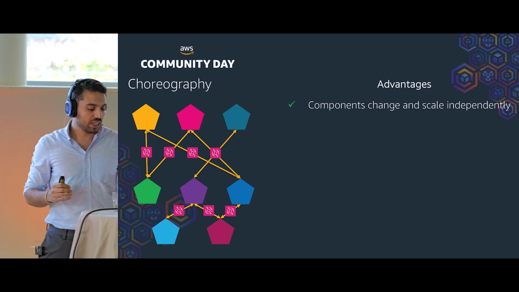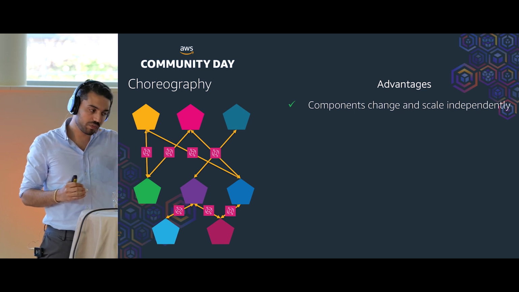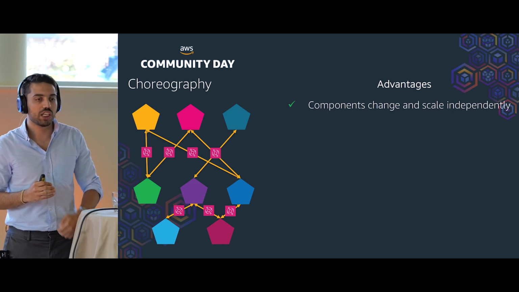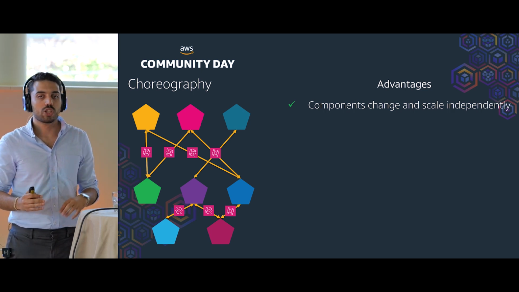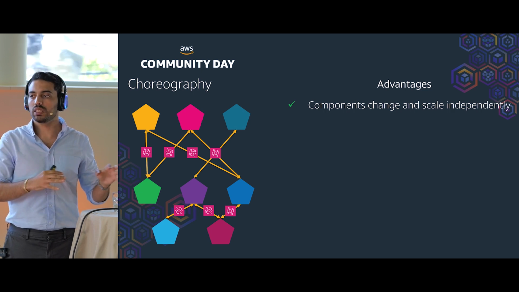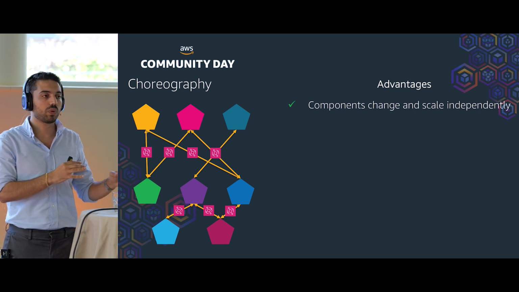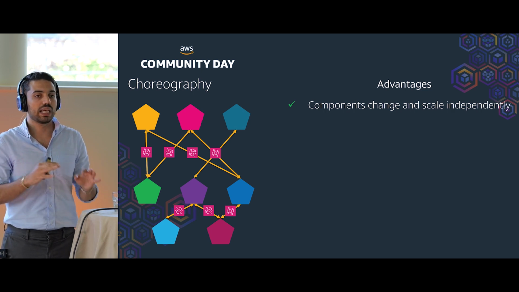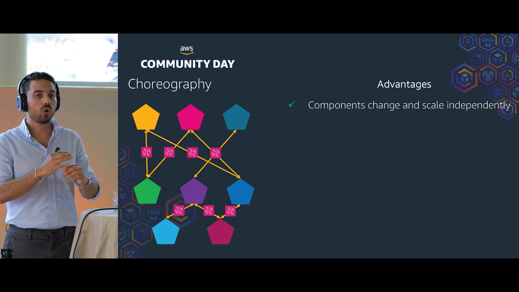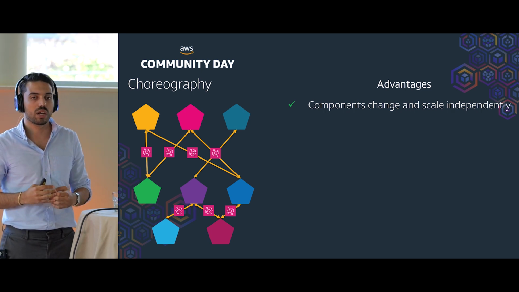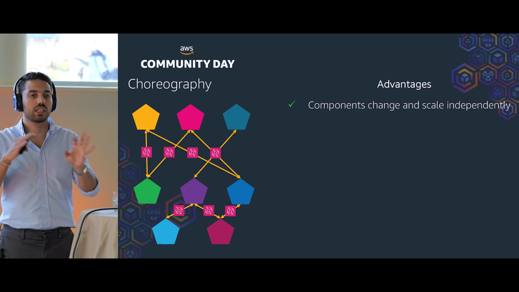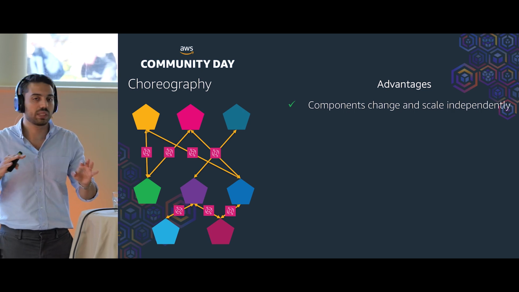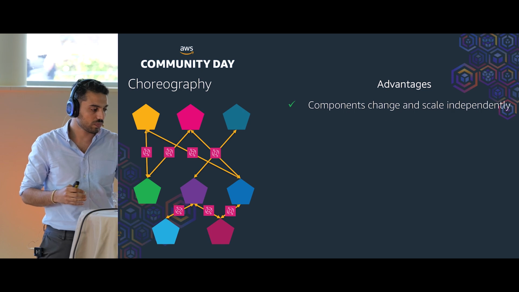To talk about the advantages of this architecture, I can start with the fact that components change and scale independently. So if we want to change one component in this architecture, we are not affecting the rest of the components. And if we want to scale one component, again, we are not affecting the whole picture of the architecture, because one component is standing alone for itself and is independent from the rest of the architecture.